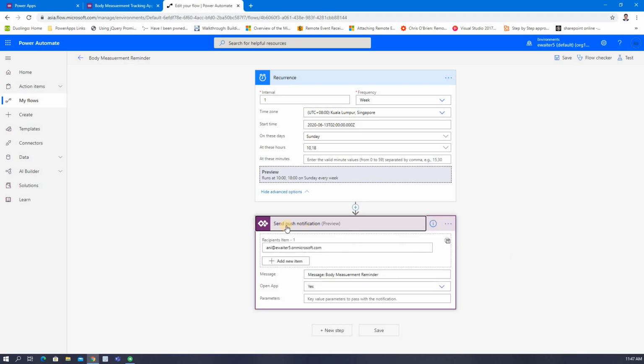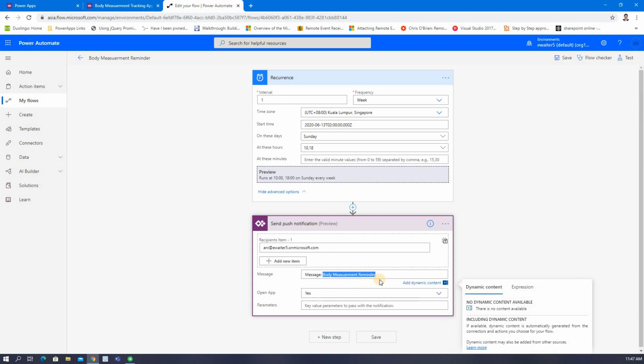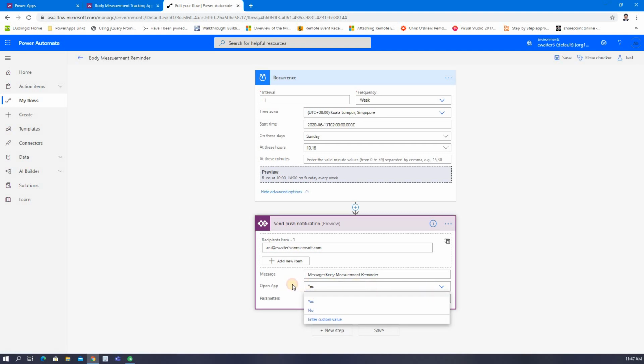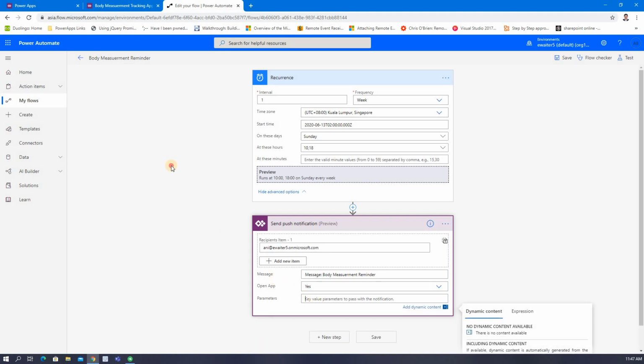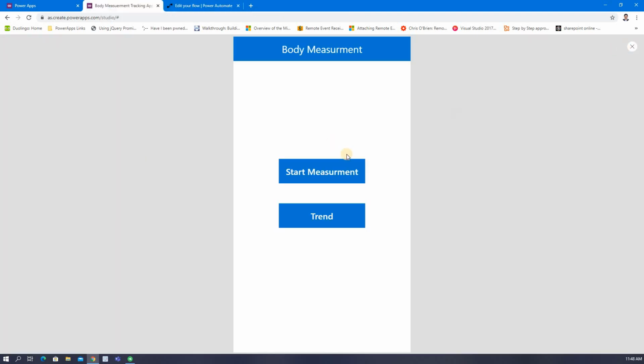And this is the action, Send push notification, which is in preview mode. You need to put the email ID of the user who wants to get the notification, and whatever message you want them to see. There are two options here: open app, yes or no. As you saw, I just tapped on the notification and it automatically opened the app. You can discard that too. And if you want to send some parameter from here, you can, but in my case it is not needed, so I did not. Now I'm coming up here.